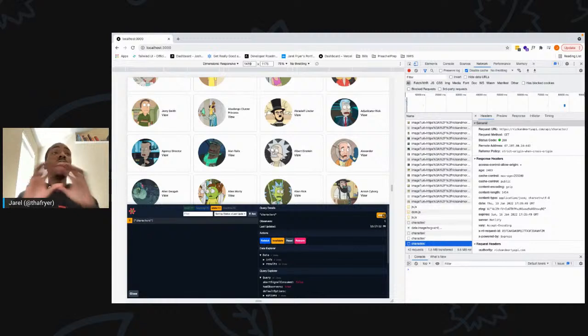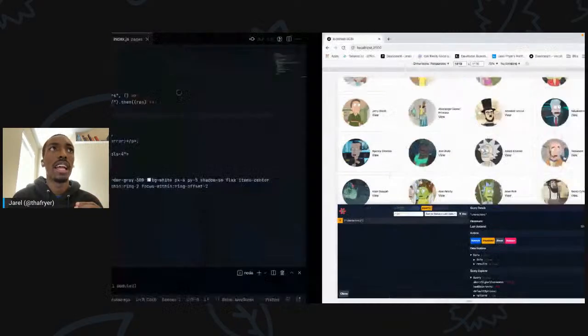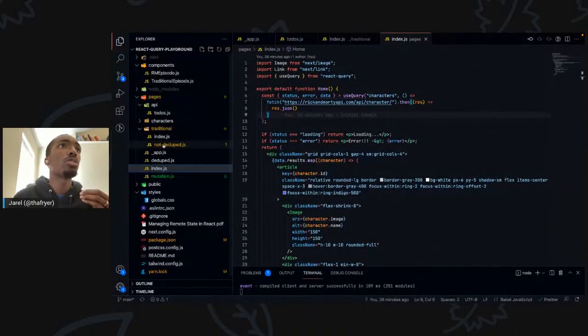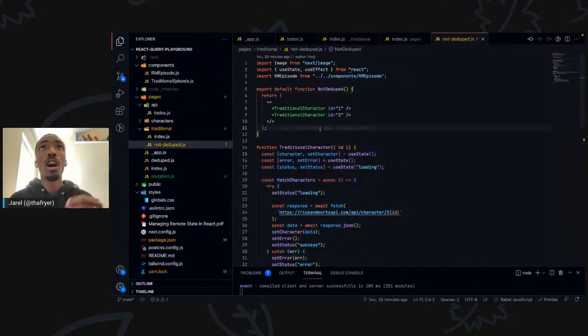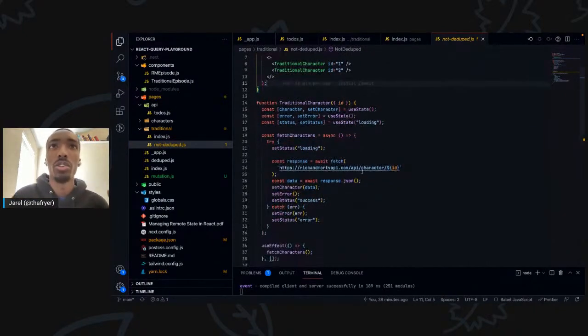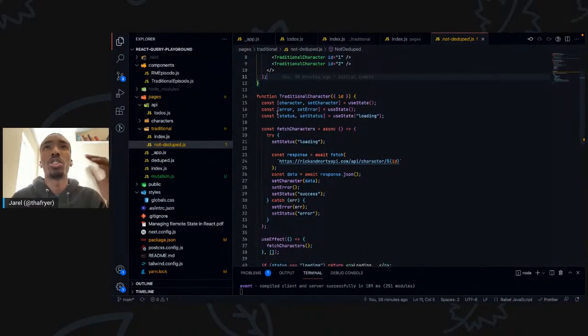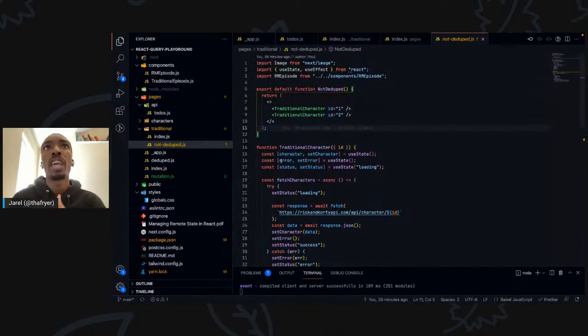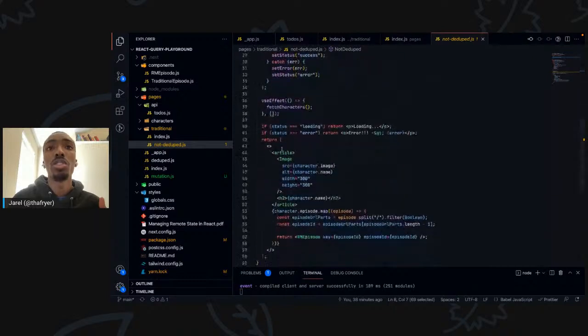Okay, so that's what a query looks like in general. But let's see some of the benefits of doing a query like this with React Query. So I'm going to go back to the traditional way that we do it, right? So you see here, I have the traditional state that I'm saving to my application, and I'm making an API call. What I did on this page specifically is that I am doing two of these components, right? And there's going to be something that you see here about this.